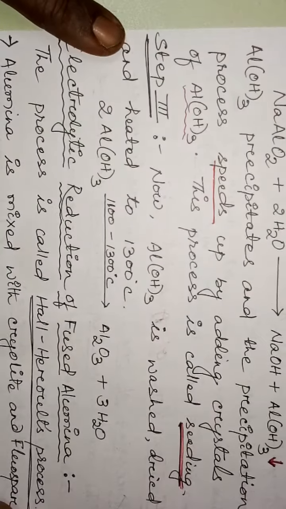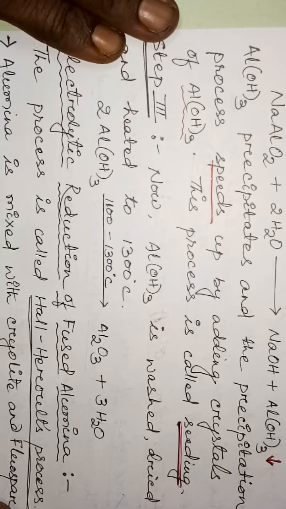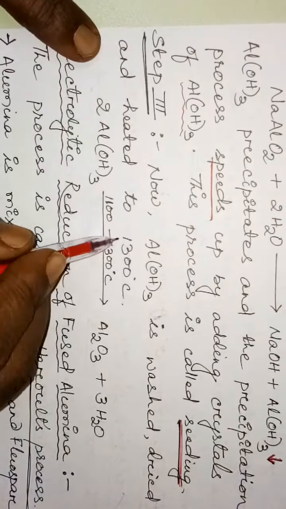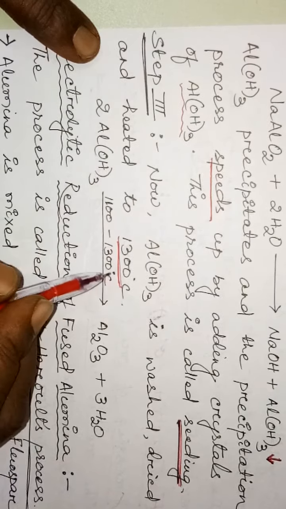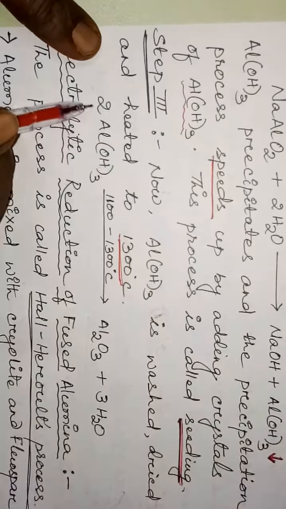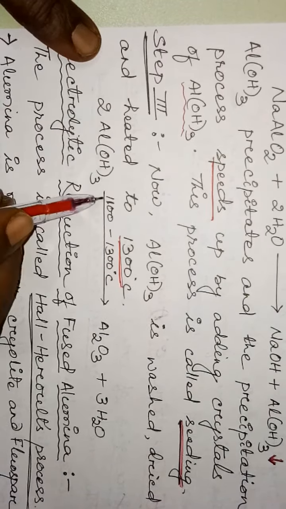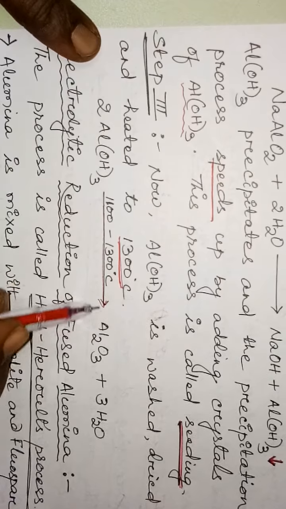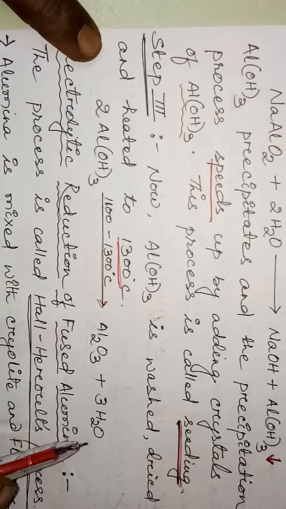Now the third step: Al(OH)3, aluminum hydroxide, is washed, dried, and heated to 1100 to 1300 degrees. So what happens to Al(OH)3 from 1100 to 1300? On the arrow you will write, it gives Al2O3 plus 3H2O.